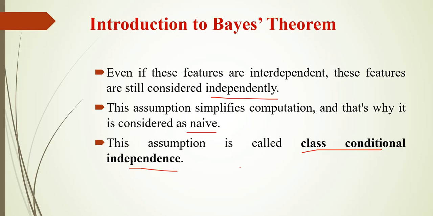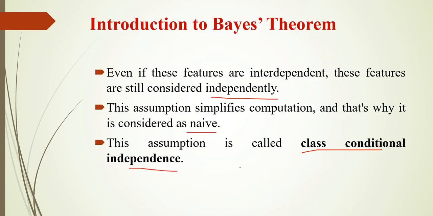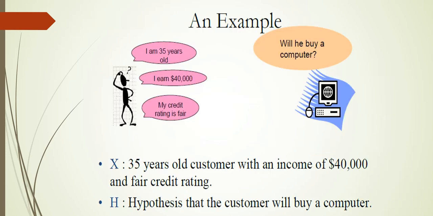So as I told before, Naive Bayes algorithm works on the principle of Bayes theorem. Before seeing about Bayes theorem, let me tell an example. See, I need to find out whether a person will buy a computer or not. The features that I am giving are: the customer is 35 years old, he earns 40,000 rupees, and his credit rating is fair.